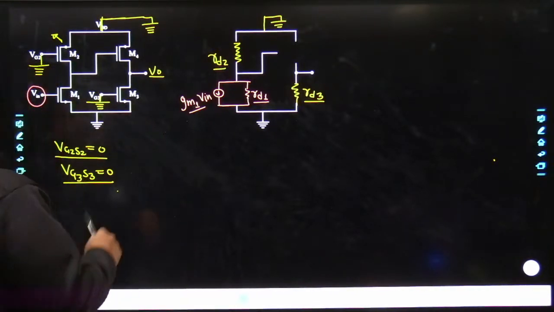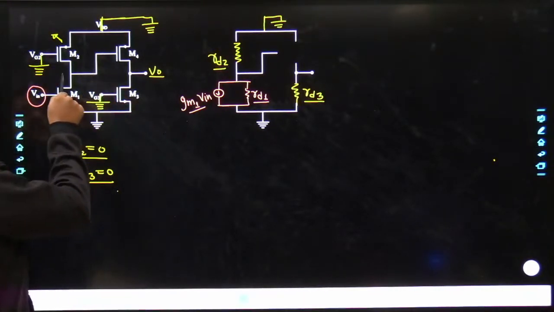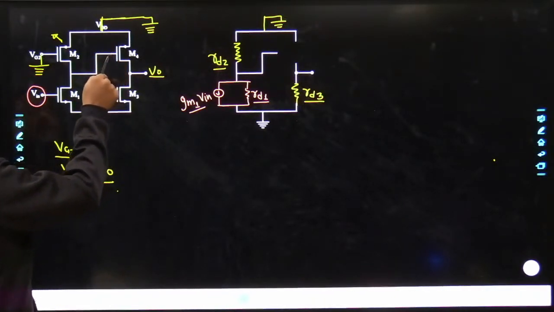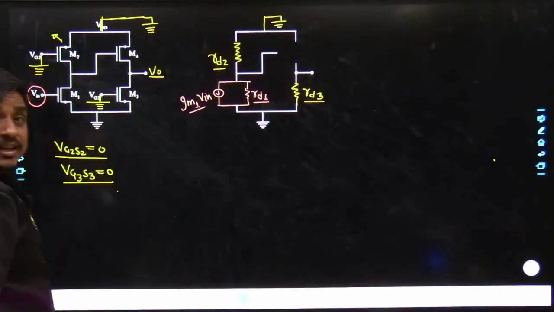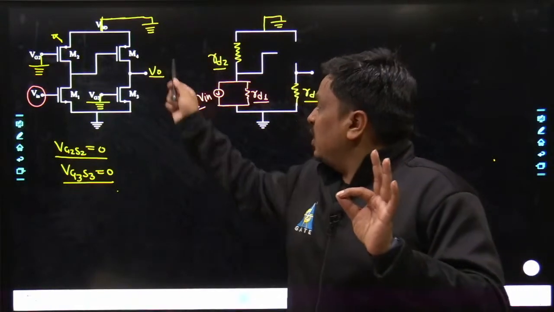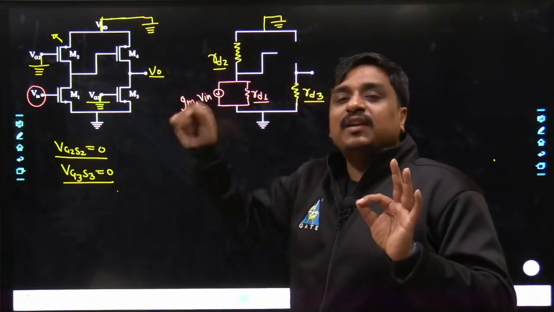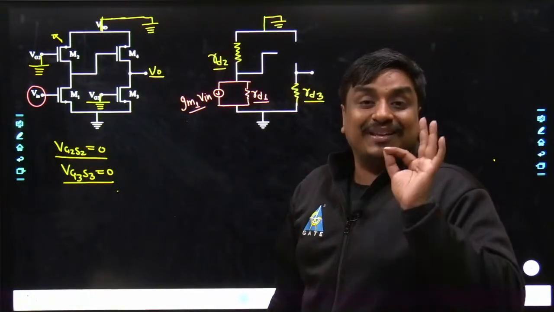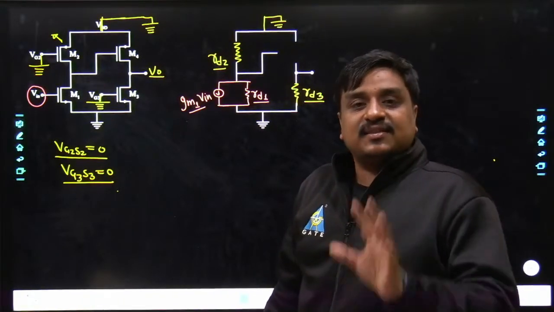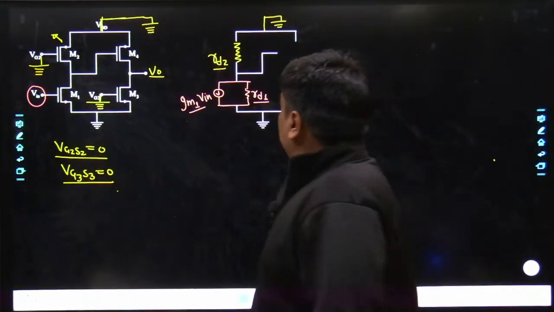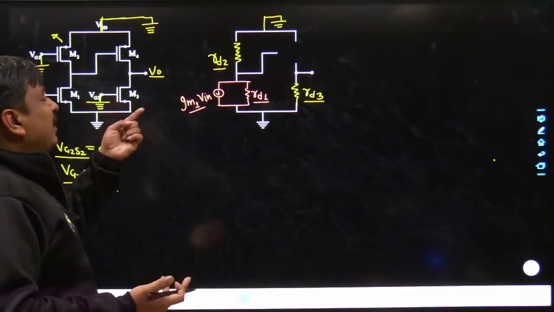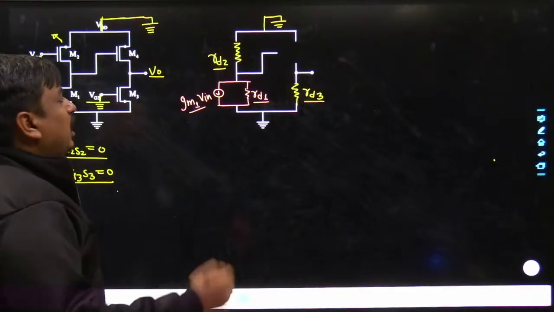My dear friend, here it is the gate, and here it is the source. Although the source became 0, nowhere is it clearly visible that the gate potential has become 0. That means nowhere can I say that the potential difference between VG4 as well as VS4 is 0. That means I cannot replace this M4 with only its drain resistance. I have to replace it with its complete model. May I know what the complete model would be? The complete model would be very same. You would be having a gate, everything.